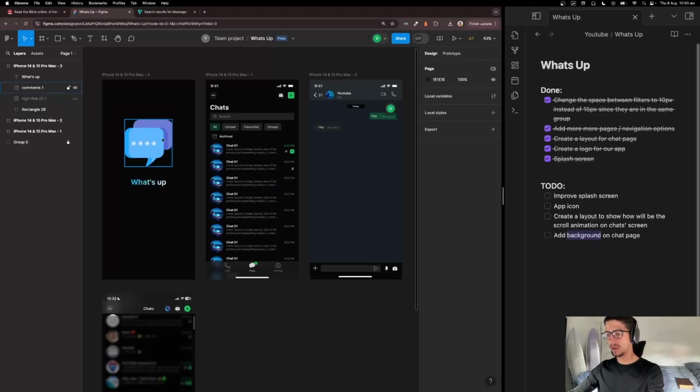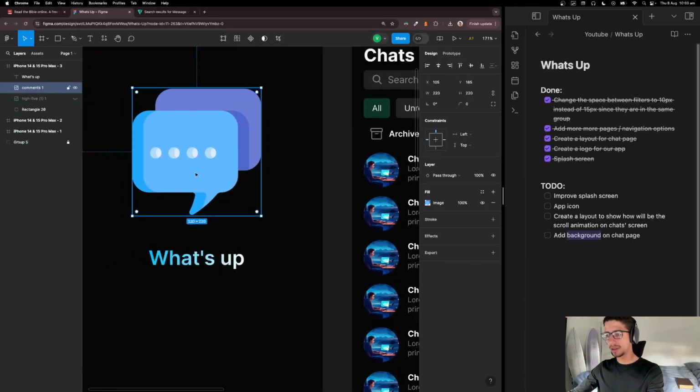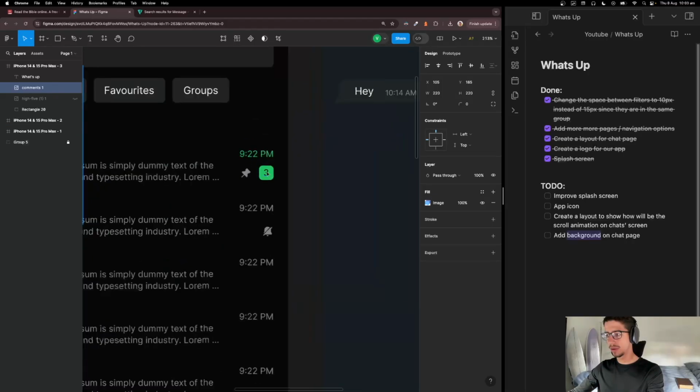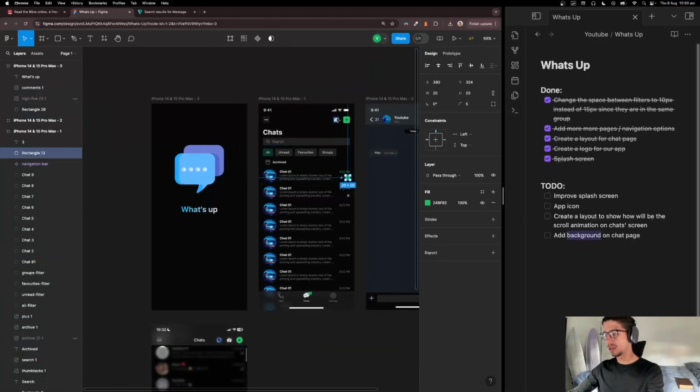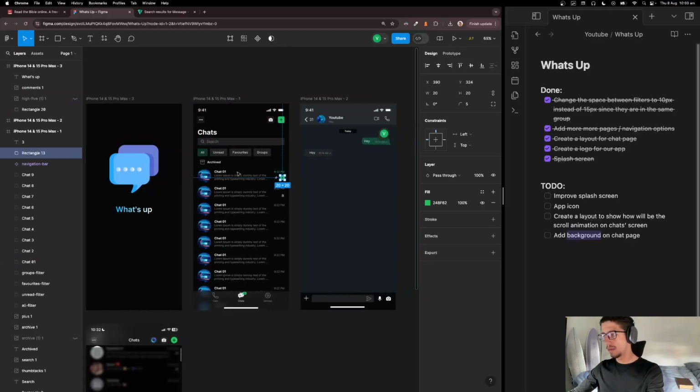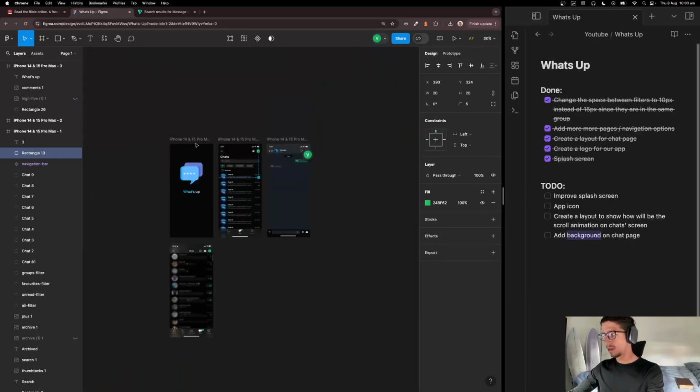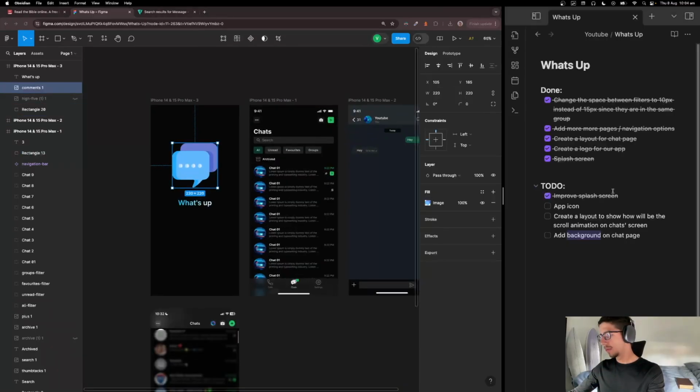And also we can use blue as our primary color. So here, instead of green, we're gonna change to blue, but I'm not going to do that now. I think I'm gonna do the app icon first, and maybe if we still have time, we can change the color.